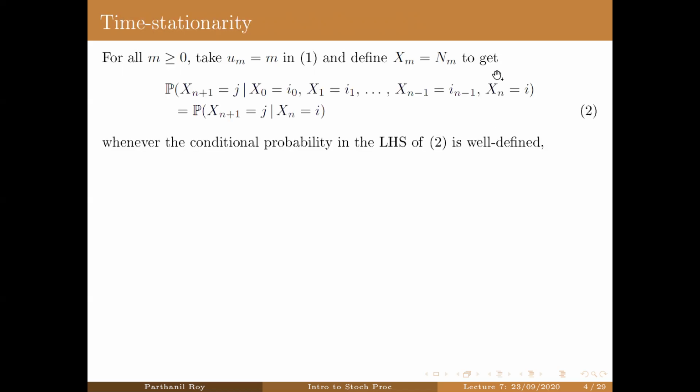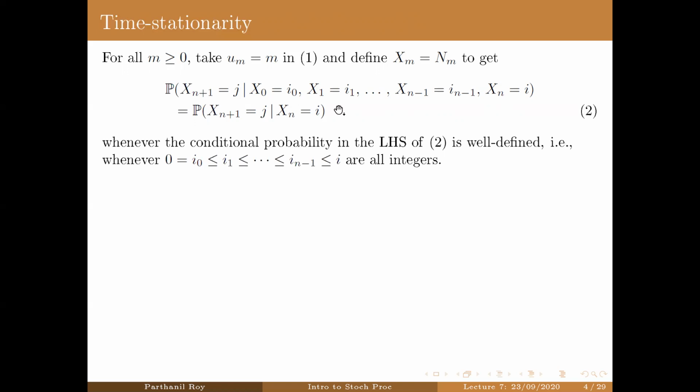Now observe that the conditional probability of X_{n+1} taking a value j, given X0 equal to i0, X1 equal to i1, all the way up to X_{n-1} equal to i_{n-1}, and X_n equal to i, is equal to the conditional probability of X_{n+1} equal to j given X_n equal to i, whenever, of course, the first conditional probability is well defined, which means this conditioning event has positive probability.